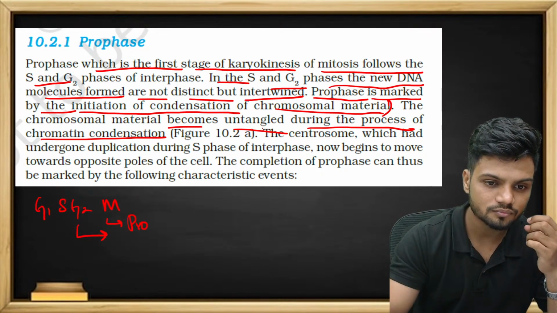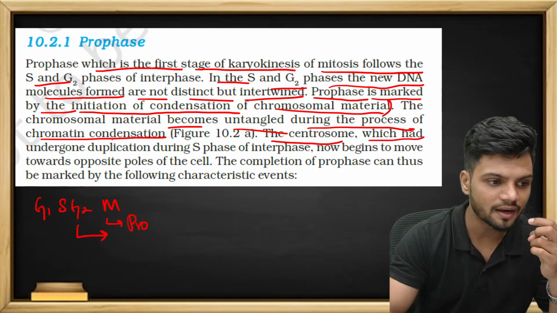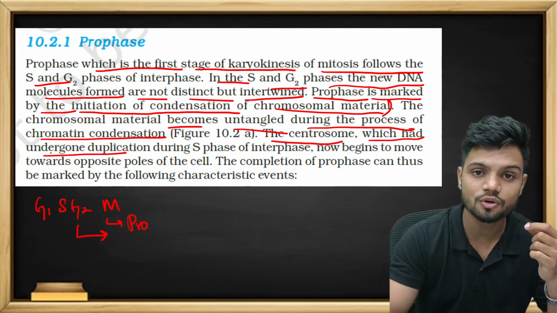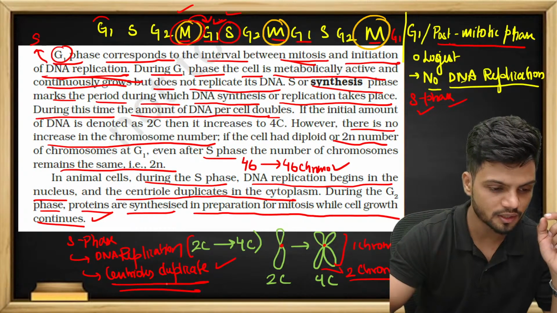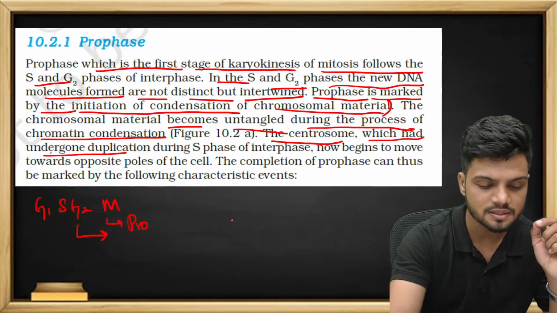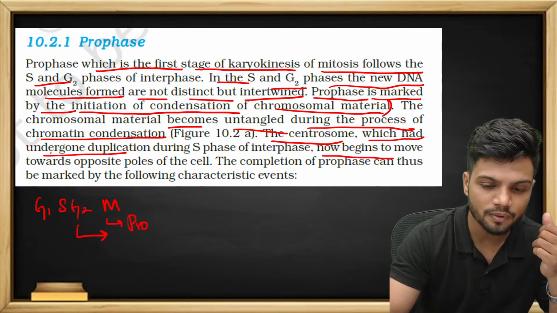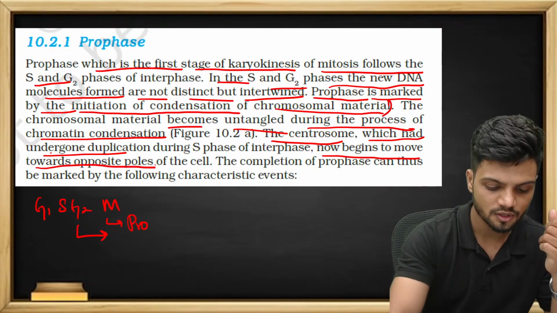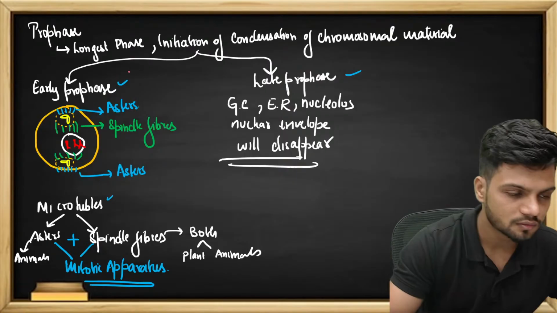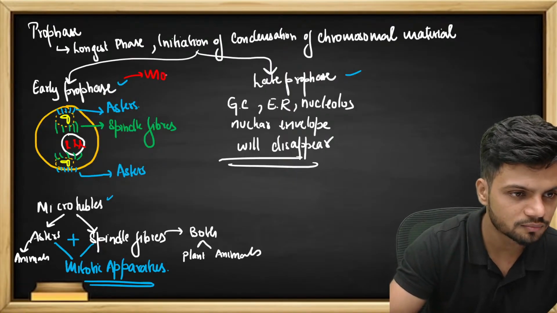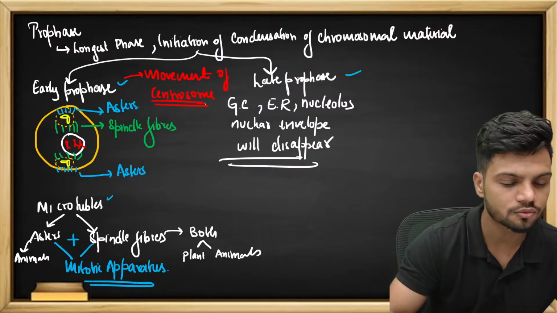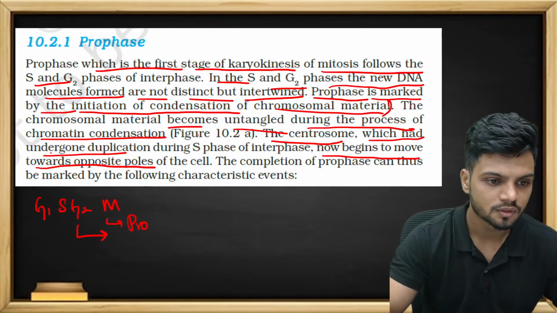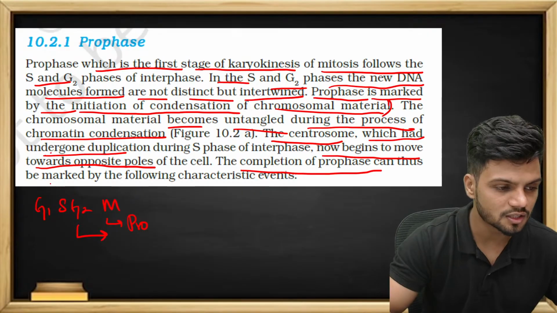The centrosome, which had undergone duplication, all of you remember the centrosome? The centrosome had undergone duplication. I wrote here, centrosome duplication in the S phase of interphase, now begins to move towards the opposite poles. So can I write one point here? In early prophase, what is happening? First of all, movement of centrosome. The completion of prophase can thus be marked by the following events.